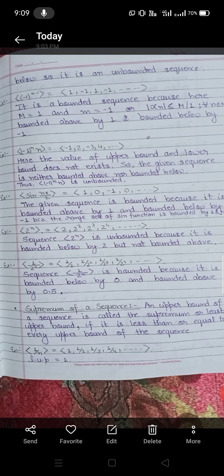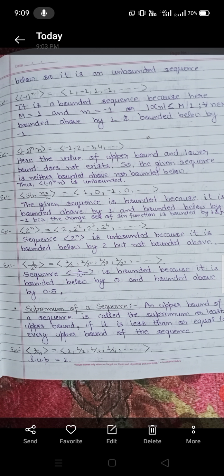It is a bounded sequence because here M is equal to 1 and m is equal to -1, or mod of xn is less than or equal to M for all n belonging to N; bounded above by 1 and bounded below by -1.